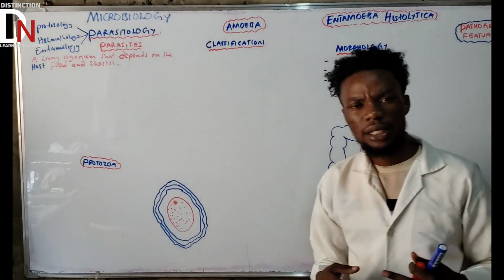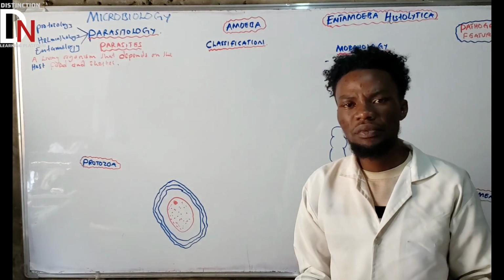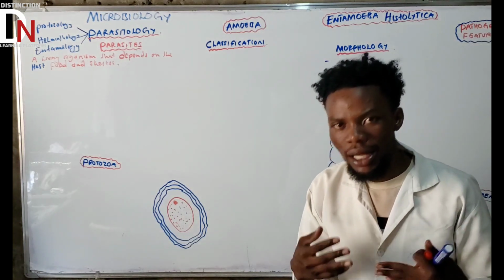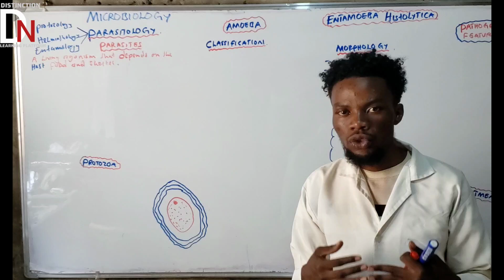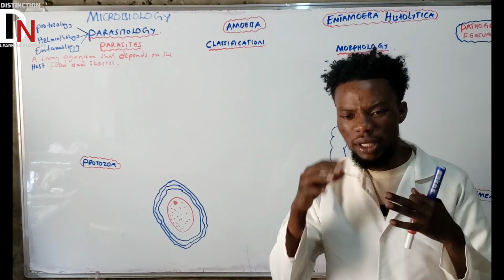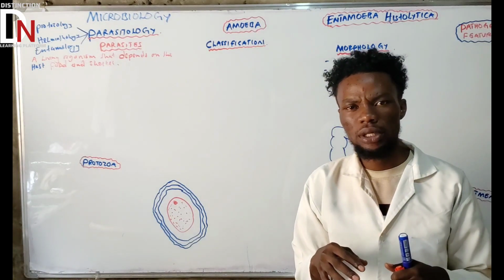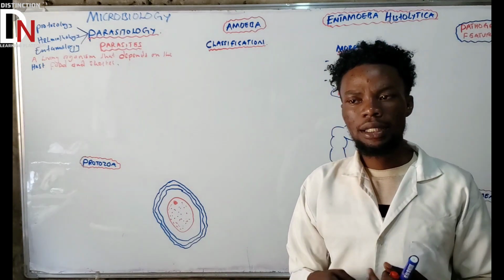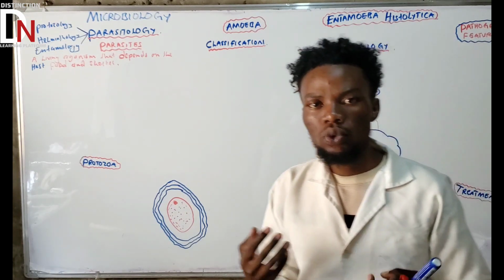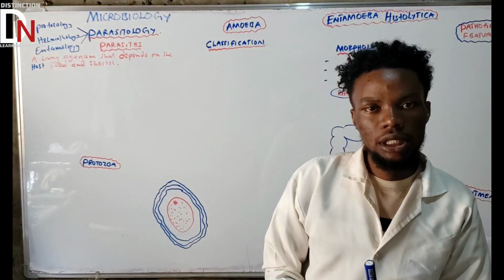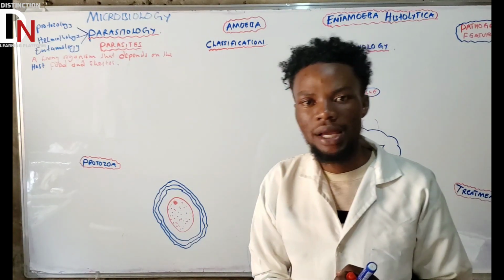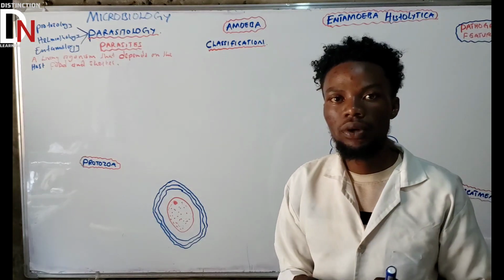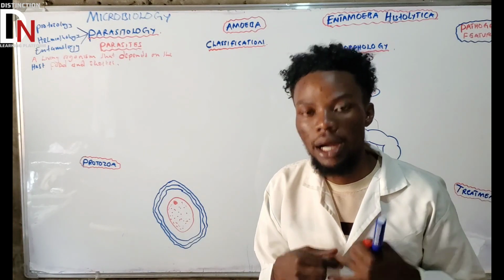Now you can ask: I know the definition of a parasite, it depends on the host, but what are the types of parasites? You need to know that in case you are examined on it. The types of parasites depend on two important things: the location where you can find them, or the number of cells that they have.